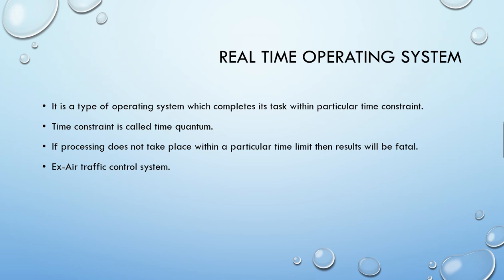Then comes the real time operating system, known as RTOS in short. It is a type of operating system which completes its task within a particular time constraint. Here the time constraint is very important. It is also known as time quantum. If processing does not take place within that particular time limit, then the results will be fatal or dangerous.